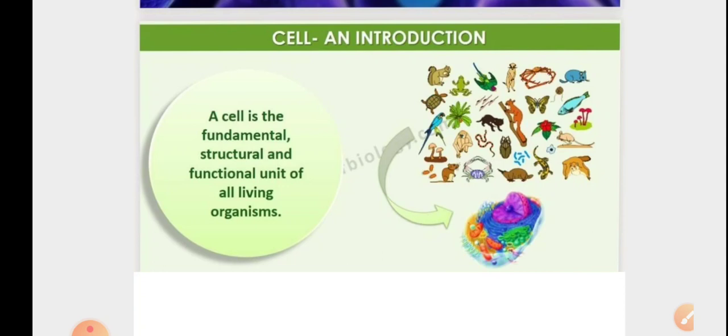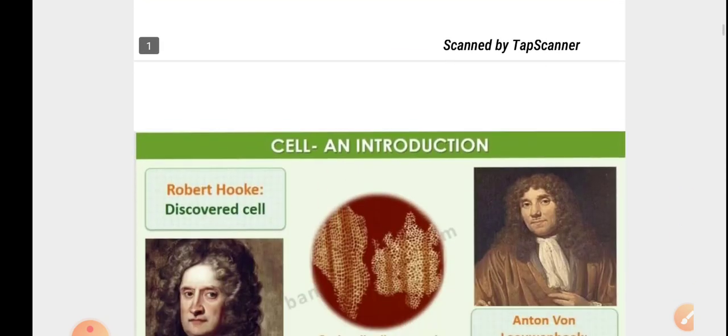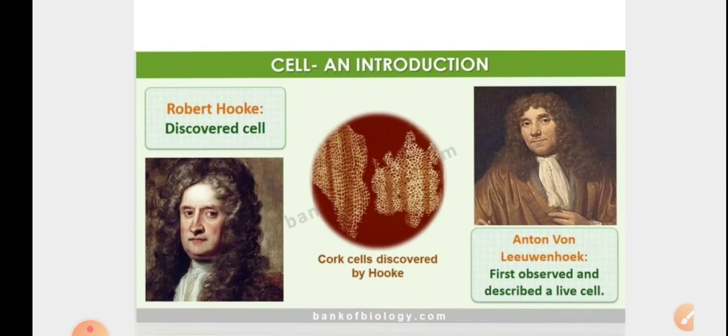A cell is the fundamental, that means basic, structural and functional unit of living organisms. The term cell was coined by Robert Hooke when he observed a thin slice of cork under a primitive microscope. He observed compartment-like structures in the bark cell and therefore referred to them as cells, where in Latin the term refers to compartment, and that is how the name was given.